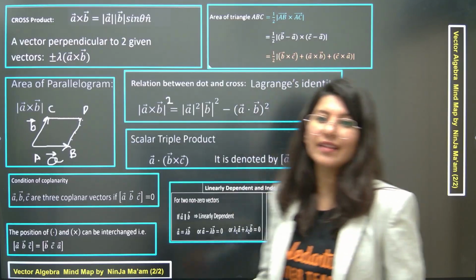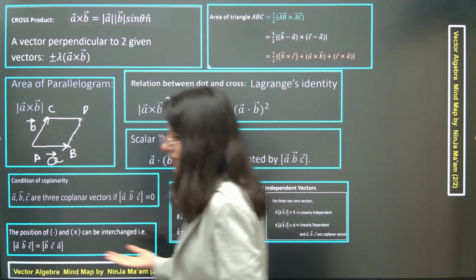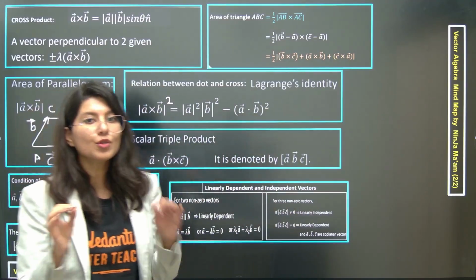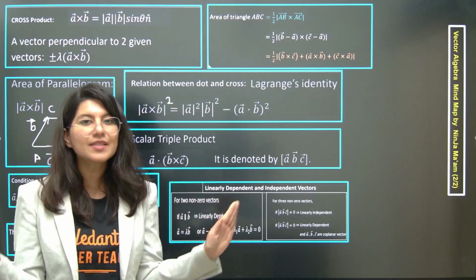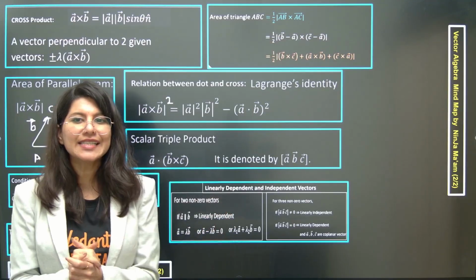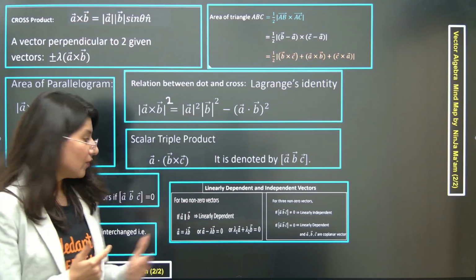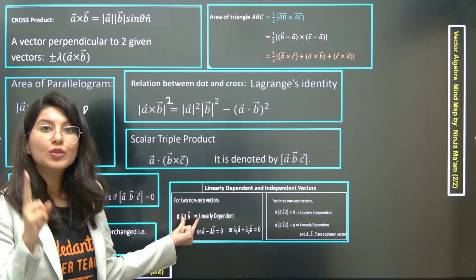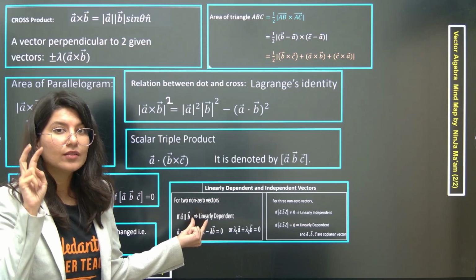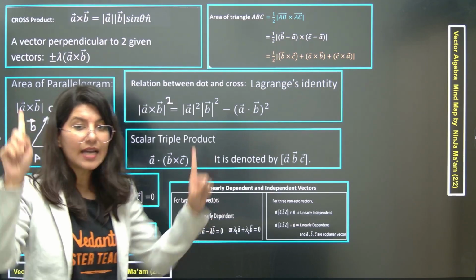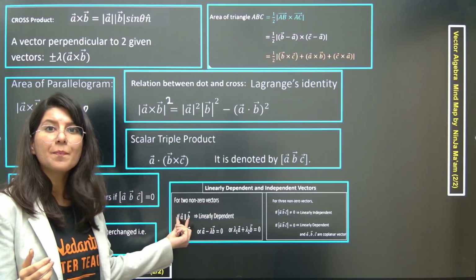And here comes linearly dependent, linearly independent. Most students get confused in that, and I am here to make your confusion absolutely clear, guys. What is linearly dependent or independent? Now understand, when I talk about two vectors A and B, if somebody is saying A and B are linearly dependent, that simply means that both the vectors are parallel vectors.